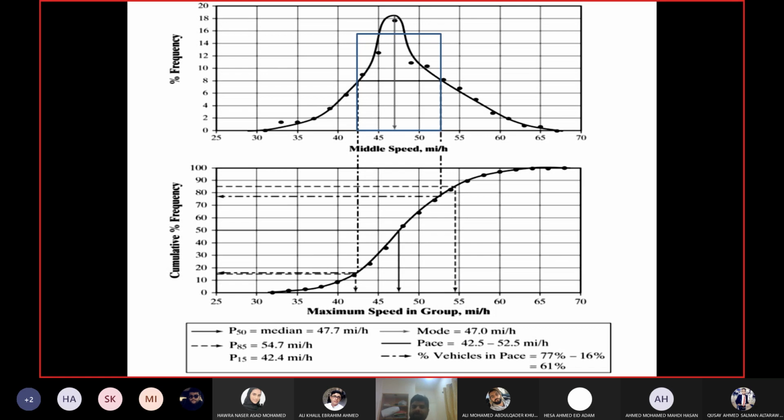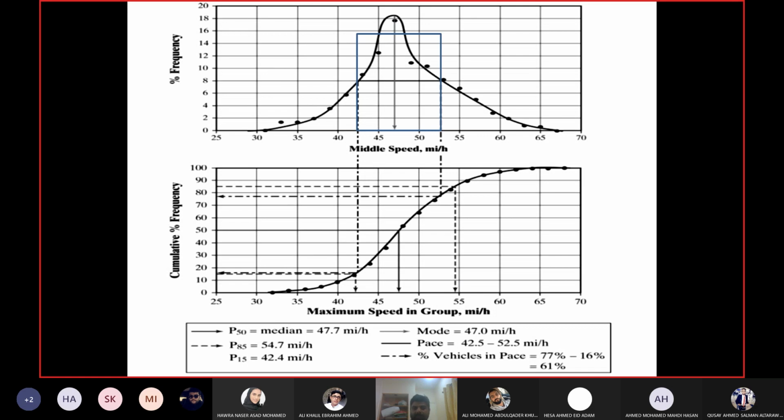If more than 50% of drivers are in the pace range, that means a simple majority. The remaining is less than 50%. So whenever you have more than 50% of drivers in the pace range, the dispersion of the data is very low, and the spread is very low. And obviously, if this percentage keeps on increasing, then the dispersion is decreasing.